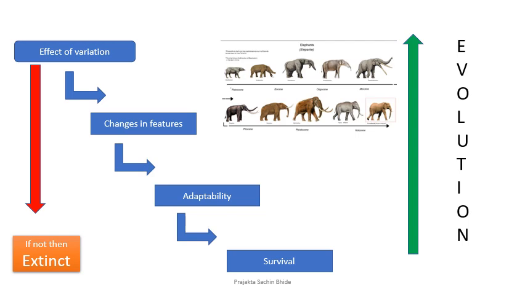So remember, variation is a need. It is more when it comes to sexual reproduction because it gets accumulated. In asexual reproduction, since it is only copying, you will see variation only if there is a mistake in DNA copying. But the overall effect of variation is changes in the features which help the organism adapt to the changing environment and in turn survive.